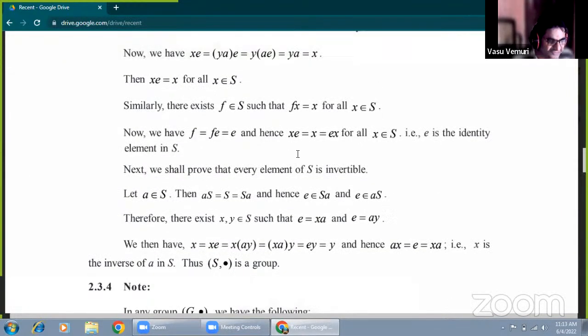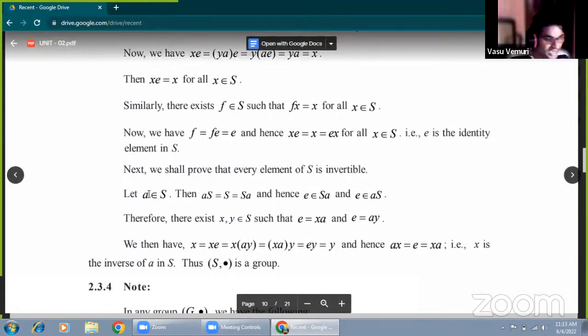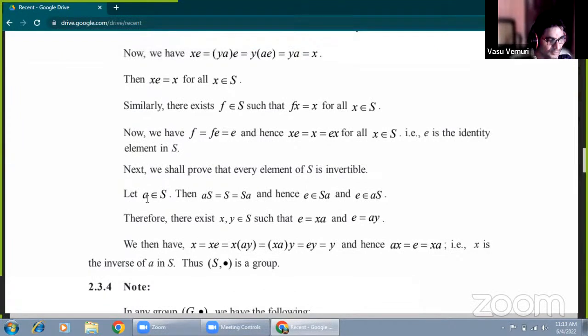Now, for the given set to form a group, every element must be invertible. Here A belongs to S. Suppose A belongs to S. Then A into S equals SA. Automatically, the above proof makes it very clear that A into S equals S into A equals S.